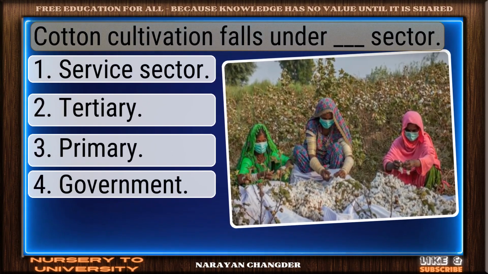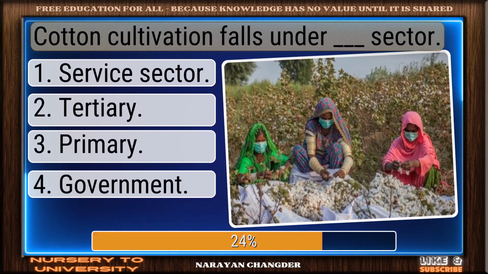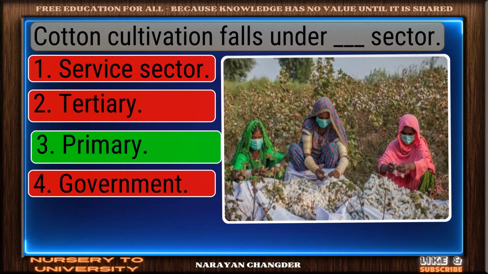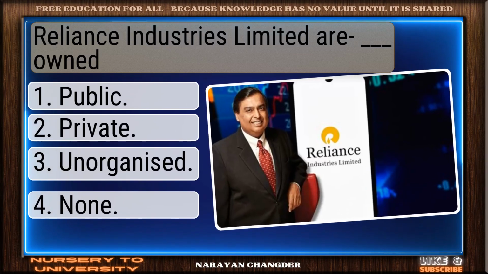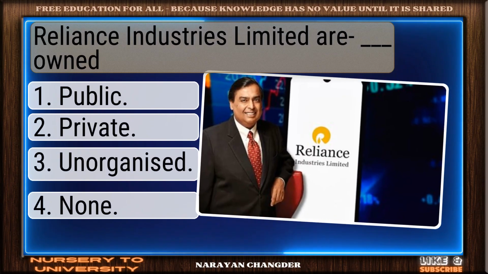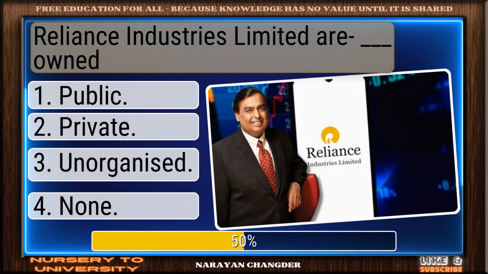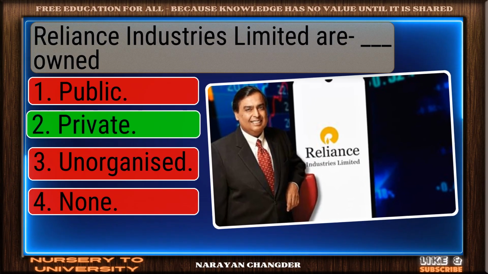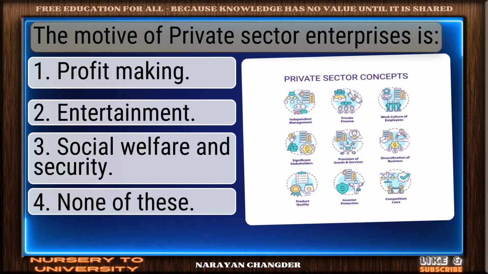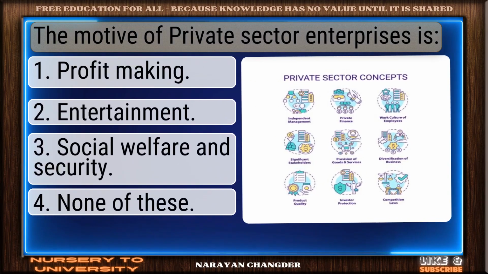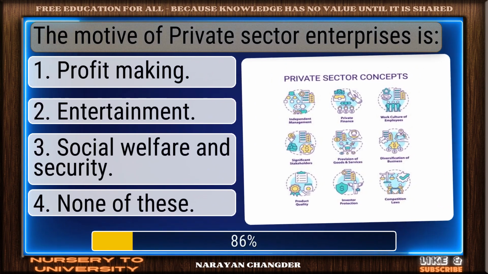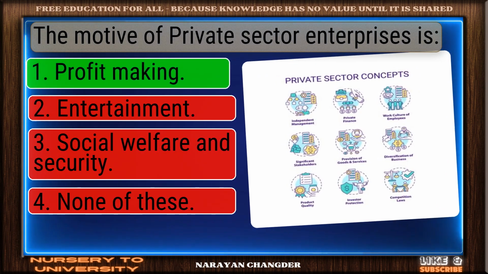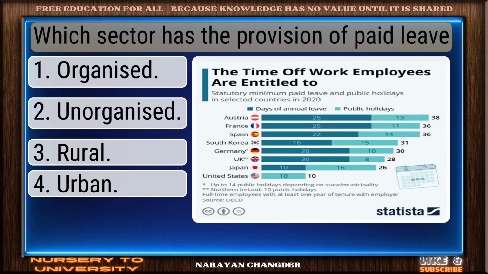Cotton cultivation falls under dash sector. Valid point. Primary is true. Reliance Industries Limited are dash owned. You got it. Private fits. The motive of private sector enterprises is. Great job. Profit making is accurate.